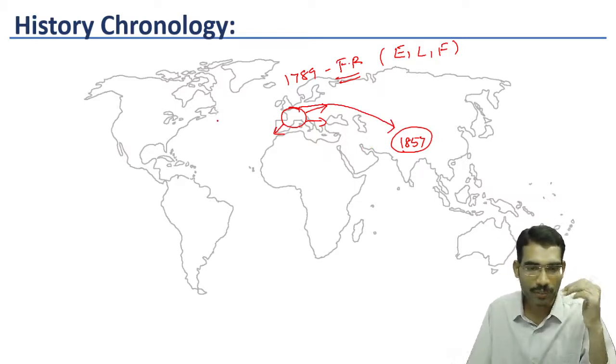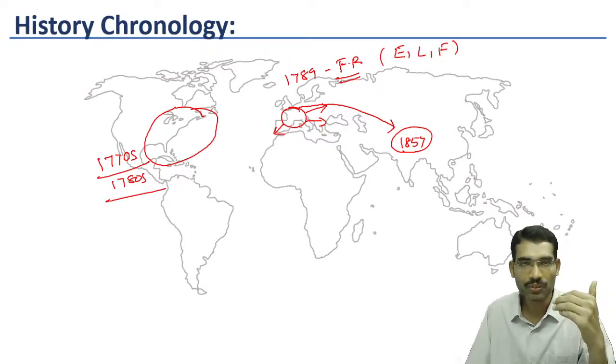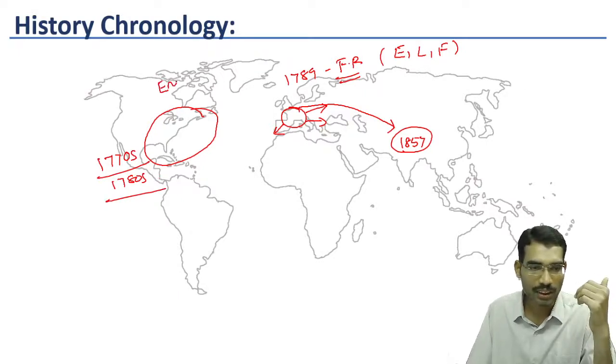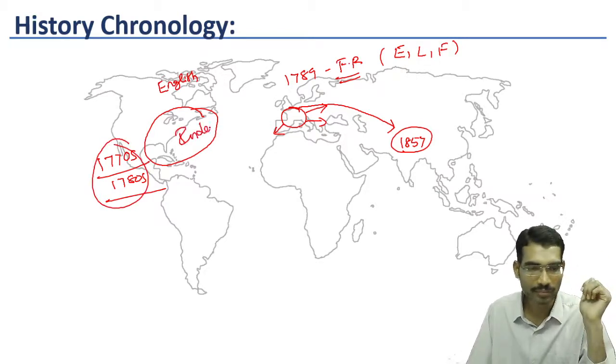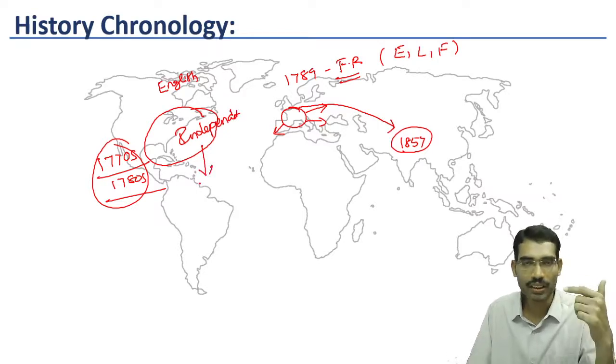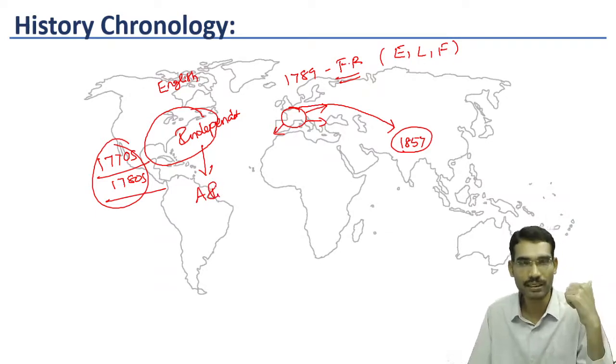One development came before the French Revolution. In the 1770s and 1780s, the American colonies, previously part of the English colony, declared themselves independent. In world history, we call this the American War of Independence.